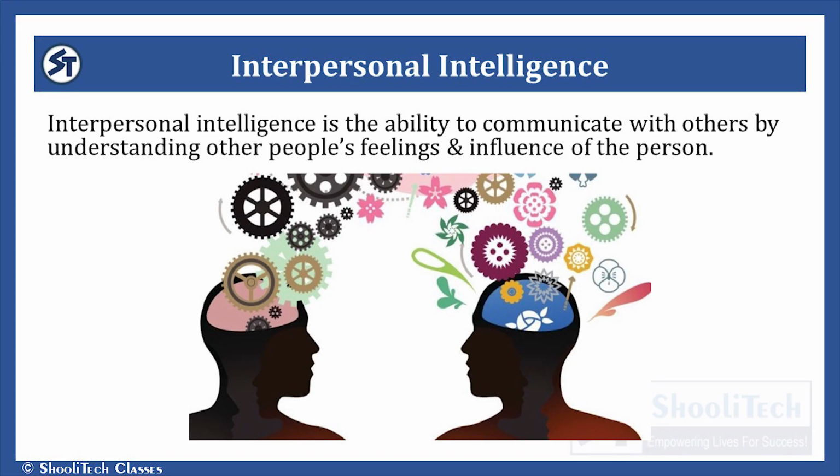Next comes interpersonal intelligence, means the ability to communicate with others, the ability to understand the feelings of others. Such people influence others very easily. You must have noticed that some people become friends very easily. They understand others' problems, they understand others' feelings, they sometimes are very good advisors. We generally get influenced by them very easily.